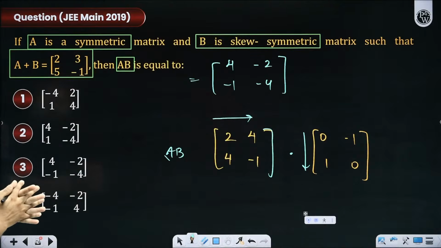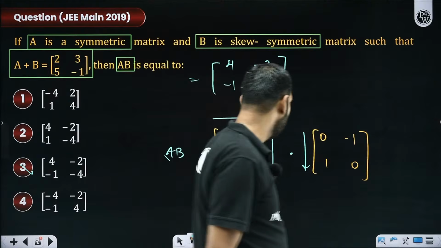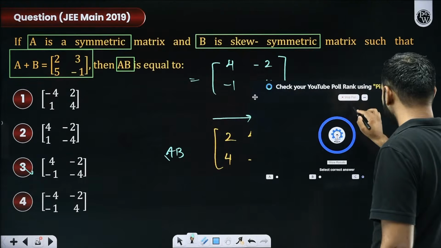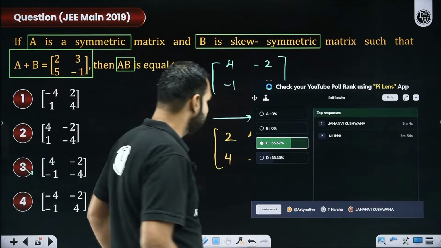Do we have it given in one of the options? I think it is clearly matching with option C, and I'm sure most of you must have gotten option C as the correct answer. Let's see.